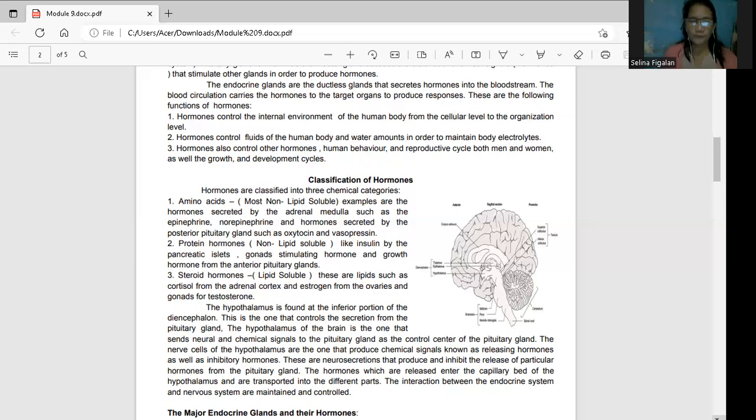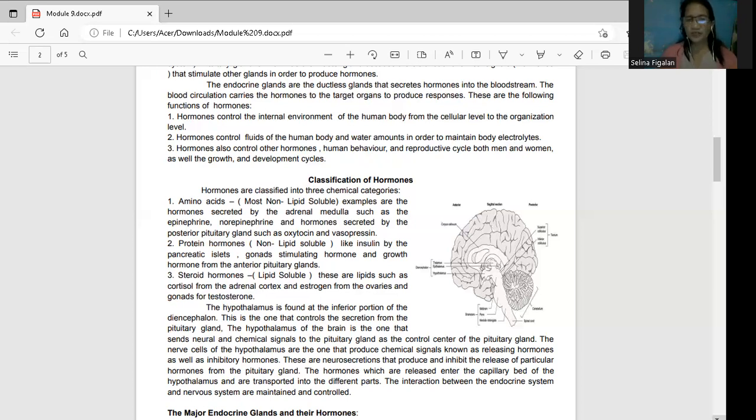Okay, so yun yung function ng ating hypothalamus. This is the one that controls the secretion from your pituitary gland. Alalahanin nyo, master gland ang pituitary gland, and it stimulates other hormones. So in order to maintain homeostasis and control the secretions, ang hypothalamus ang governing. The hypothalamus of the brain is the one that sends neural and chemical signals to the pituitary gland. So which means that your hypothalamus is the one that controls the signals. Okay? So hindi siya pwedeng mag-overuse ng ating pituitary gland because of that hypothalamus.